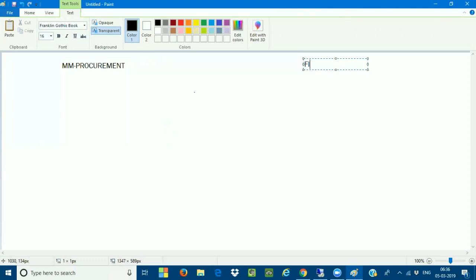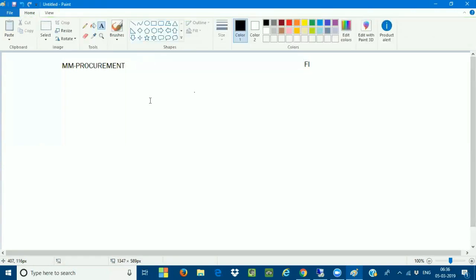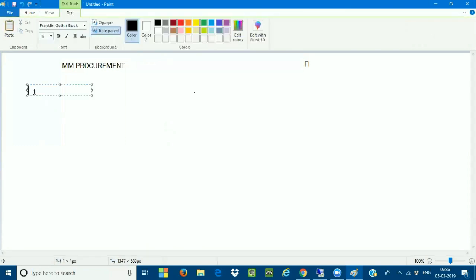See, for example, now when you come to the procurement cycle, what do you mean by procurement? Procurement is nothing but we are going to be purchasing the material from the vendor. Okay, so I'll take one example. Rahul is a customer, not a vendor. He is raising a purchase order to me.